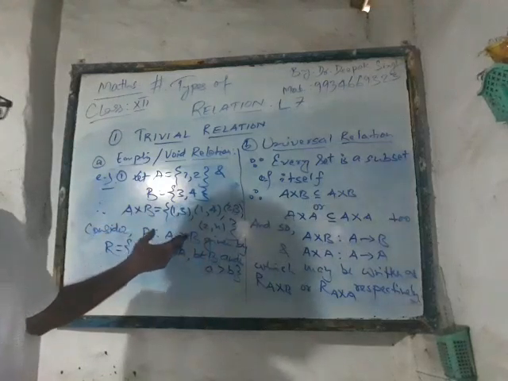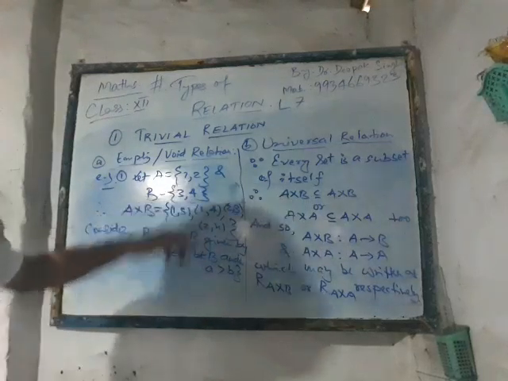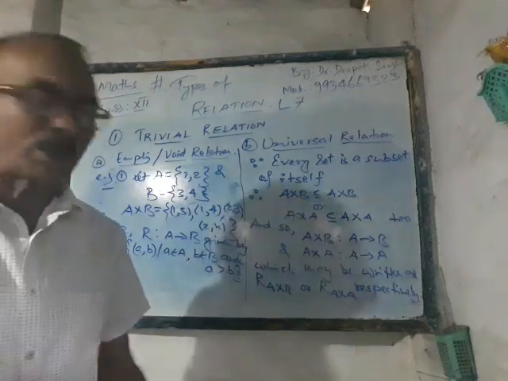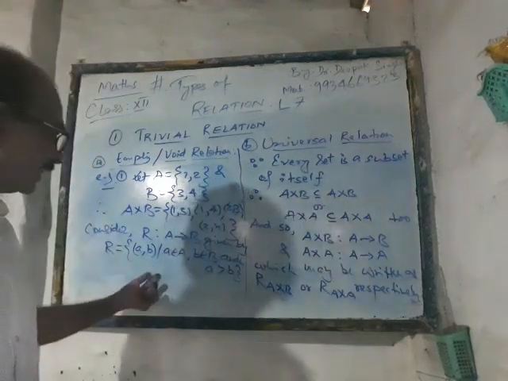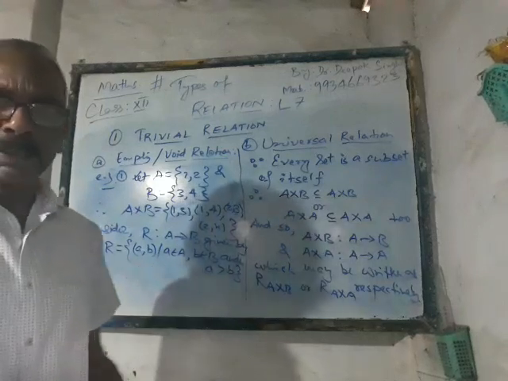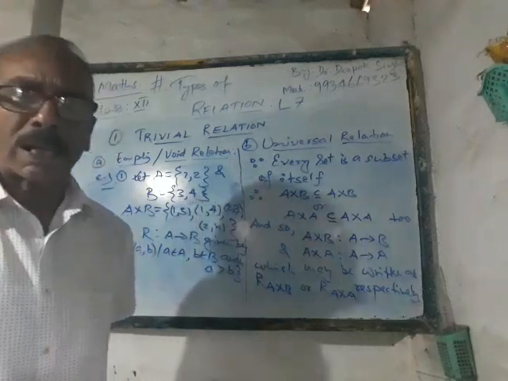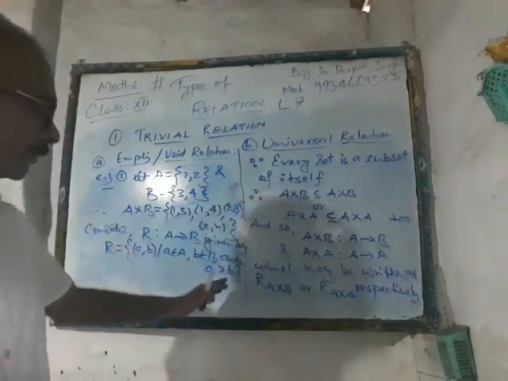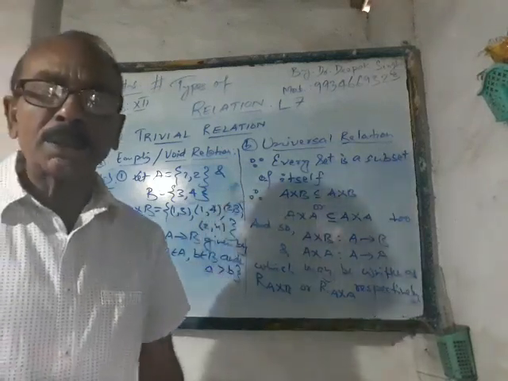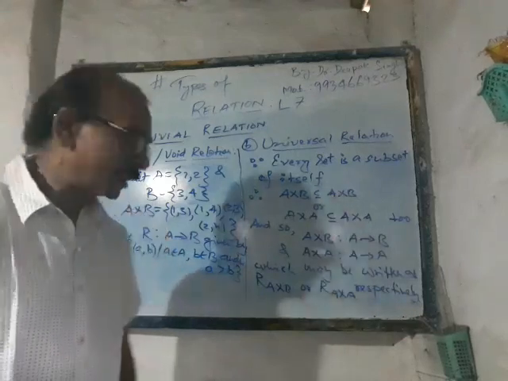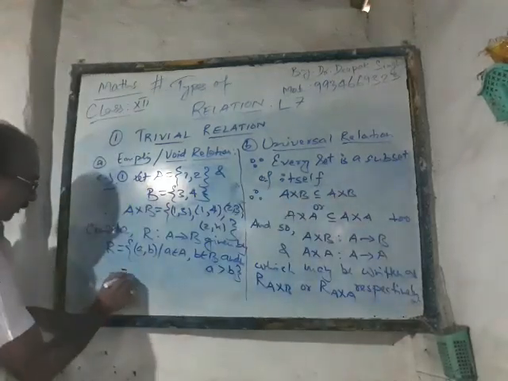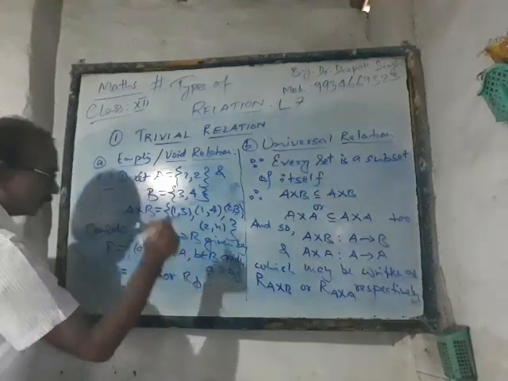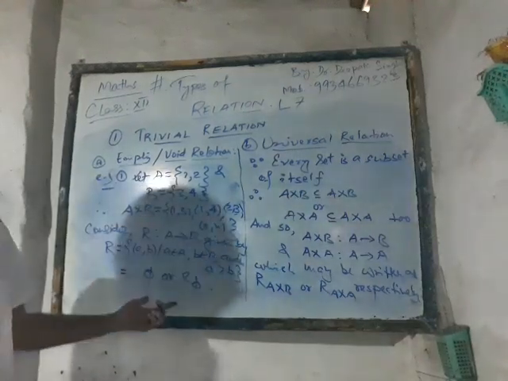I think there is no such element, because none of the elements of A is greater than any one of the elements of B. So we cannot have any element in R, because no first component is greater than the second component. So whatever relation we have defined over here, that would be an empty relation. This may be written as phi, or R equal to phi. This is an empty relation.